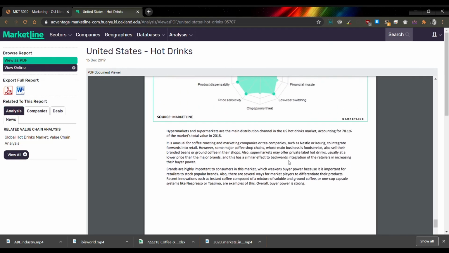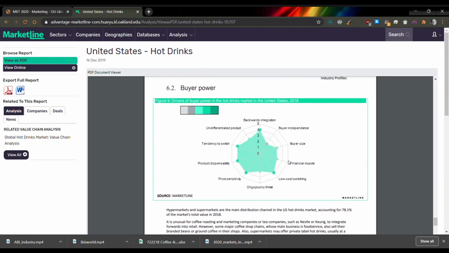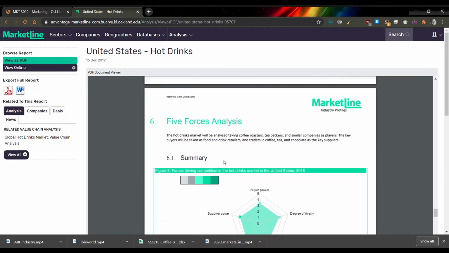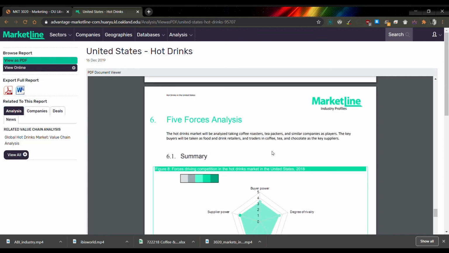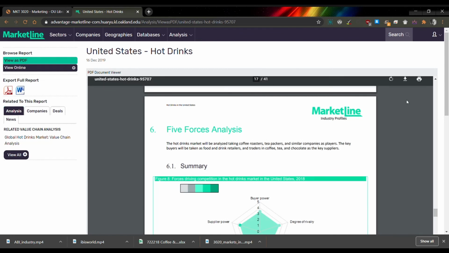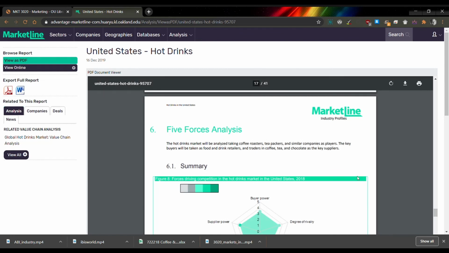I only mention that because this is one of the only places, in fact, I think it is the only place that you can find a report that explicitly has this 5 forces analysis, at least in terms of the things that we have available through the library. So that's quickly how we can navigate the report using that table of contents.